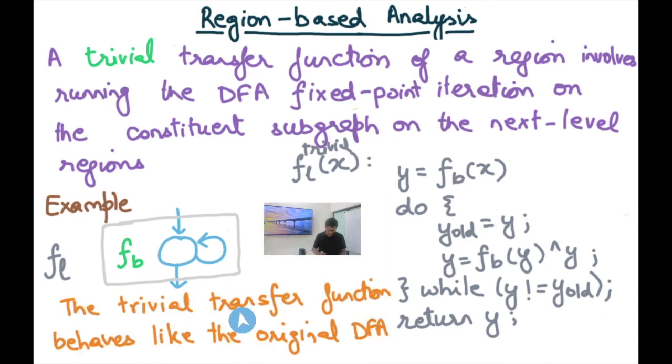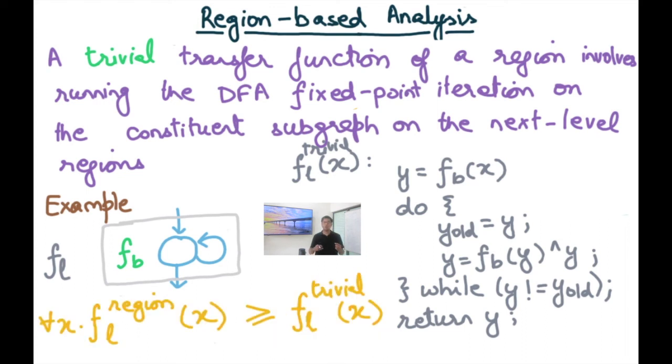The trivial function behaves like the original DFA. So the trivial function is not going to give you any benefit, but at least it gives you an incremental path where you can do your region-based analysis without having to have transfer functions for each and every region separately. If you don't have the transfer function for a region, you can always use the trivial transfer function for that region.